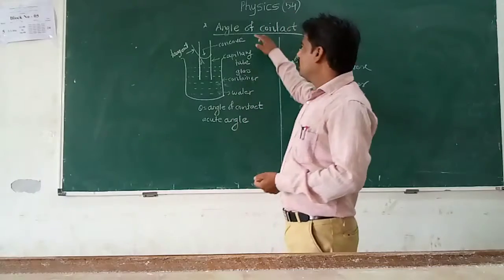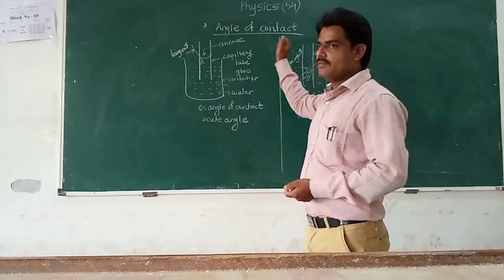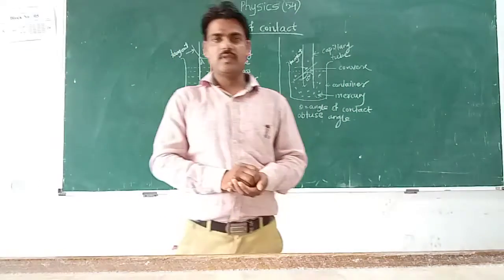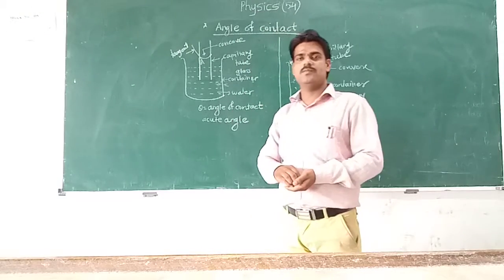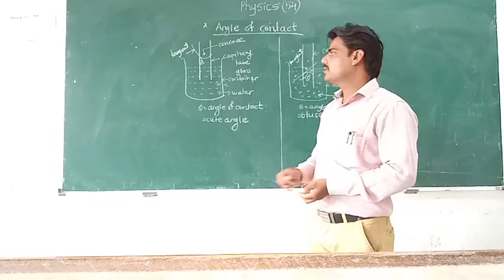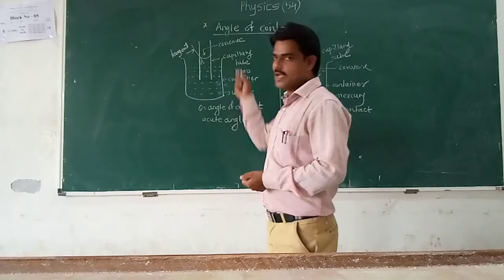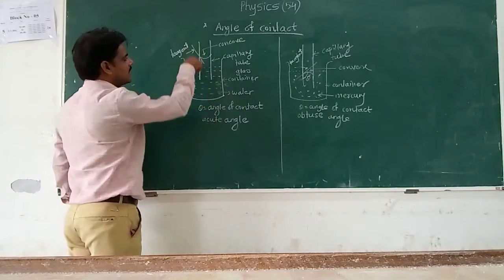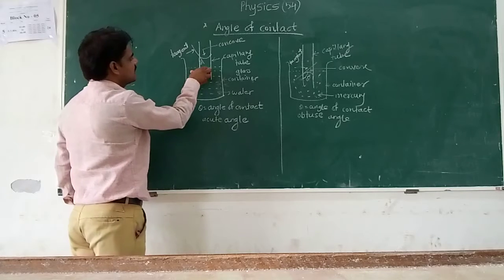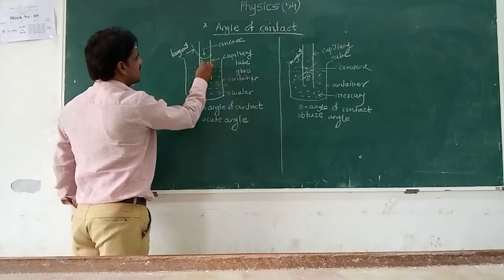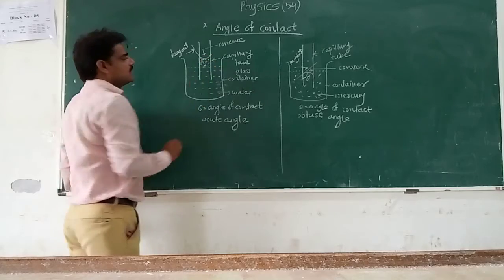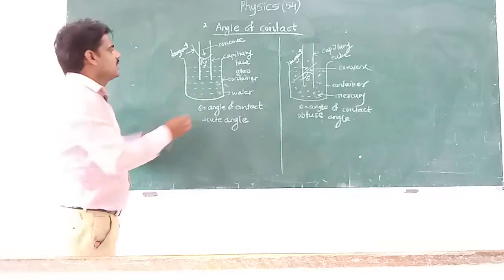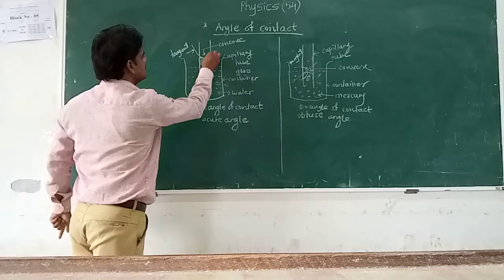Angle of contact applies when water is taken in a glass beaker and a capillary is dipped in the glass beaker. At that time, water rises in the capillary. See the diagram. This is a glass container and a capillary tube is dipped in it. Liquid rises in the capillary to a certain height and the shape of the meniscus is concave.